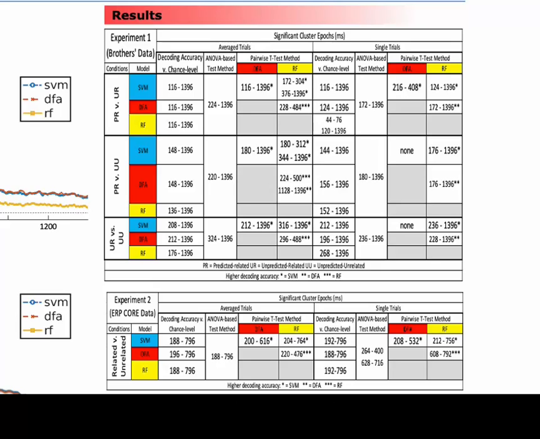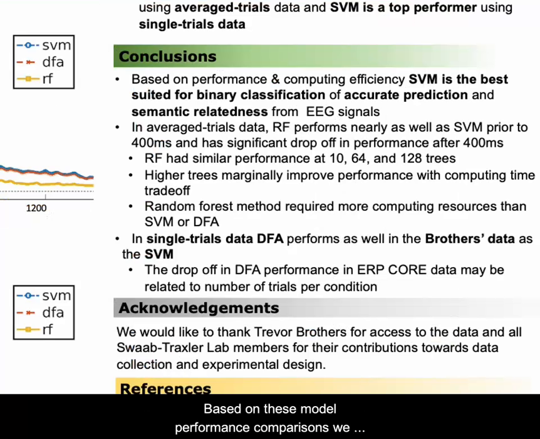that we performed. These tables break down the significant clusters for each model in each condition for chance level comparisons, for our initial ANOVA-based model comparison, and for pairwise t-test-based cluster permutation tests for direct comparisons between the model pairs. Based on these model performance comparisons, we concluded that the SVM-based classifier is the best suited for binary classification of accurate prediction and semantic relatedness from EEG signals.